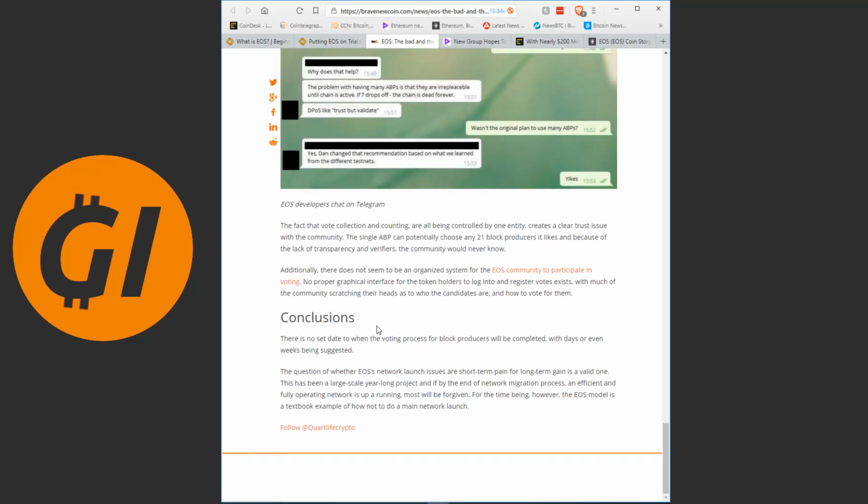And it comes to the conclusion that this is all an issue, of course, and this was also written while the blockchain was being built. And here, there's no set date to when the voting process for block producers will be completed, with days or even weeks being suggested. The question of whether network launch issues are short-term pain for long-term gain is a valid one. There's been a large-scale year-long project, and if by the end of the network migration process an efficient and fully operating network is up and running, most will be forgiven. Now, I believe this more or less happened, and I think many people have forgiven some of the things. For the time being, the EOS model is a textbook example of how not to do a main network launch.